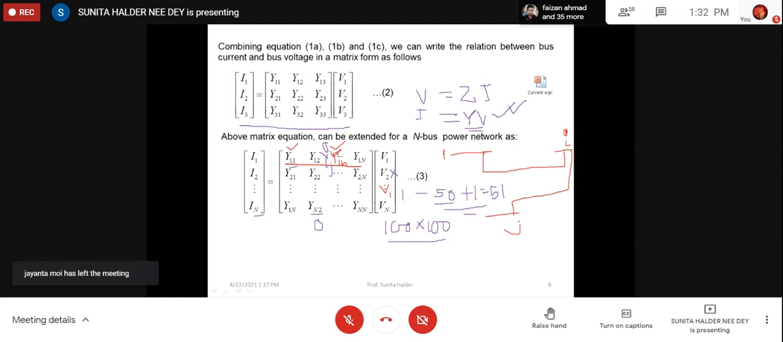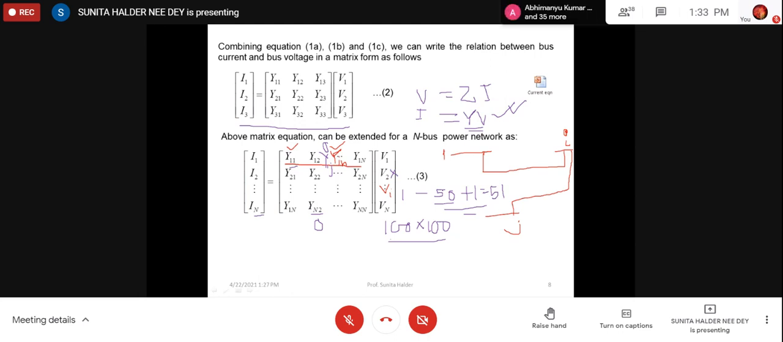And when there are a number of zeros, in every row, if we take this example, only 50 connectivity among the 100 buses, then in each row there will be a minimum of 49 zeros. Maximum connectivity is 50. So minimum 49 zeros per row. So 100 rows, so 49 into 100, that number of zeros will be there.